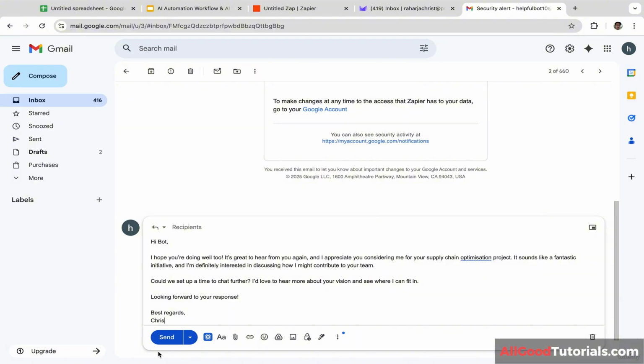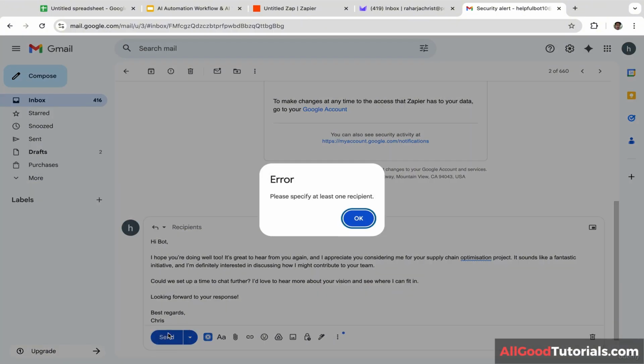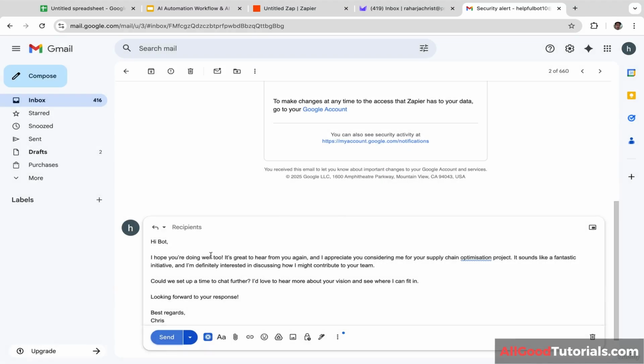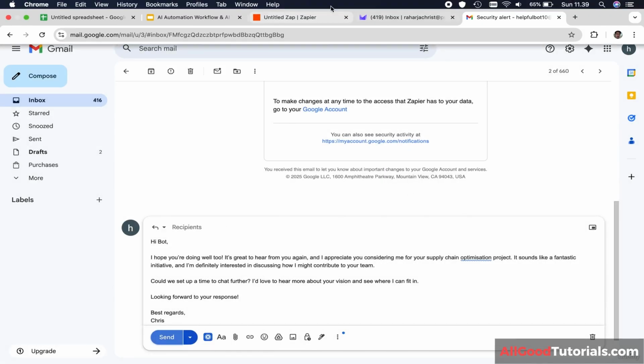And if you want to send the email, just click send. Okay, very cool.